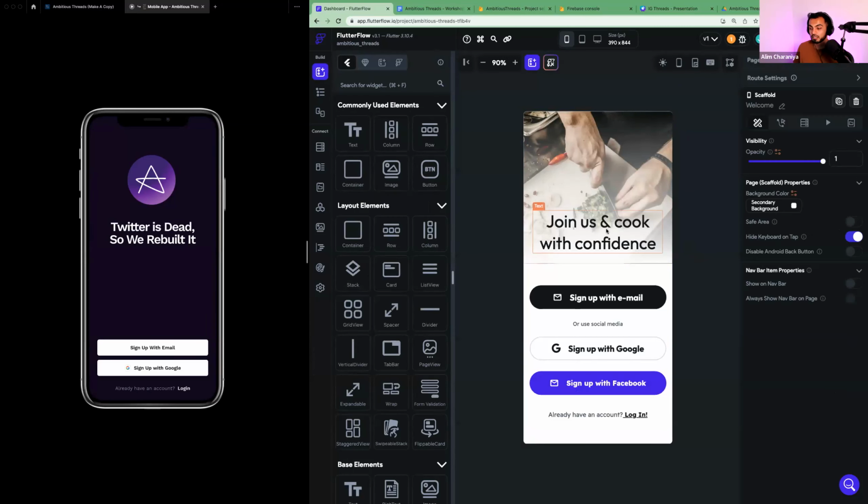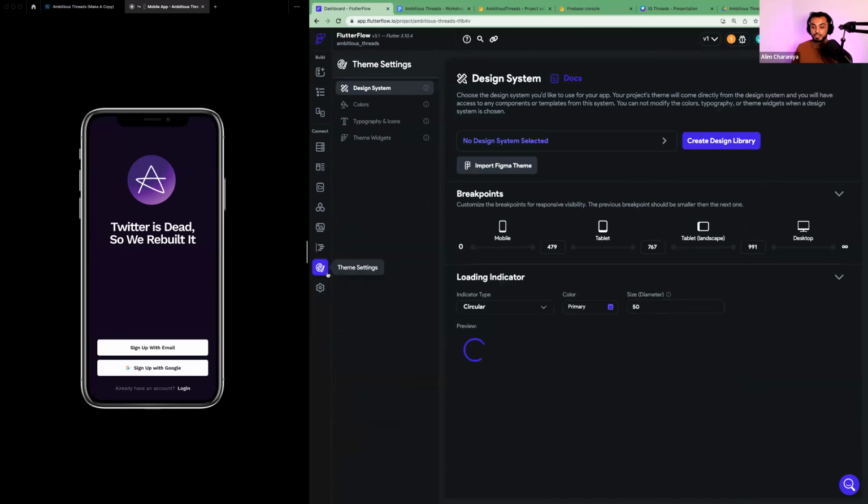Now, before we get too far and start designing this page, I want to make sure that we set up our theme. And your theme will make your life so easy as a developer because you don't have to go change colors everywhere and change fonts and change background colors. You just set it once and then FlutterFlow will automatically blanket it across your app and you'll be able to build pages like this. Okay. So on the left side, one of the items in your left side column is the second to last one. It's called your theme settings. Okay. Your theme settings allow you to change the theme across your whole app.